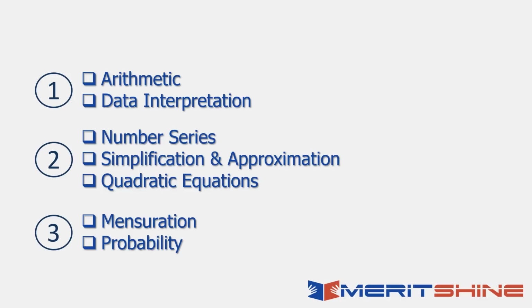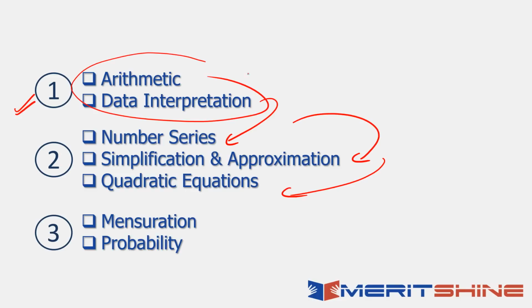So this is what I suggest. Start with this, number 1, the most important one, even for prelims. 25 marks out of 35 are allocated to arithmetic and data interpretation. Then in between, you can take up this, then this, and then this third one. So what am I suggesting? You start with arithmetic and data interpretation. It would be testing, right? When you're learning, it'll test your patience. It'll be a little boring as well, might be a little boring for some of you who are not really very interested in mathematics, right?